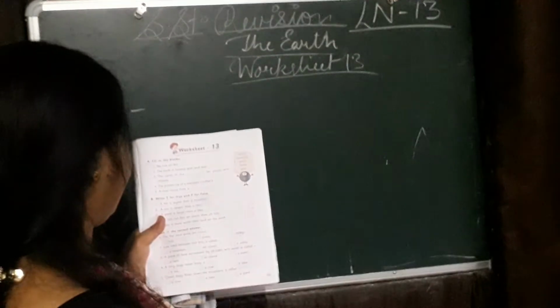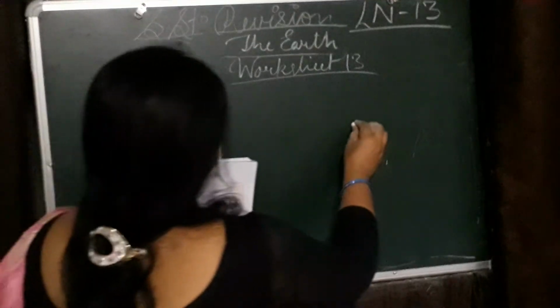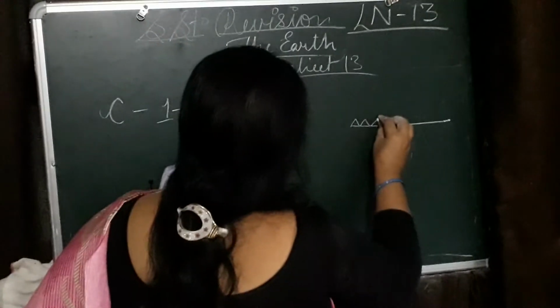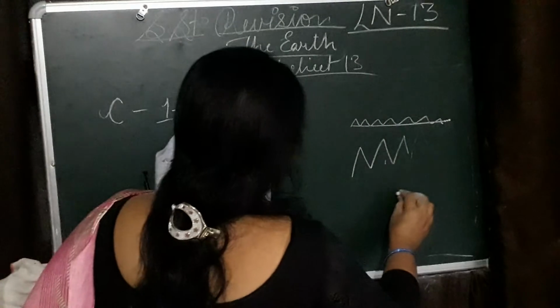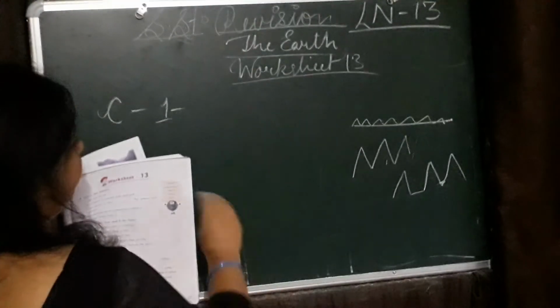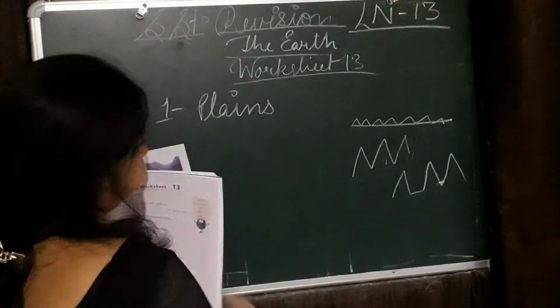Exercise C. The flat land areas are called, 1 number. This is the flat land area. What do we call it? Hill, plains, valley. And this is hill. And this is valley. This is valley, this is hill, and this is plain. The flat land area. Where is flat? Here is flat. So answer is plains. Okay. Next.